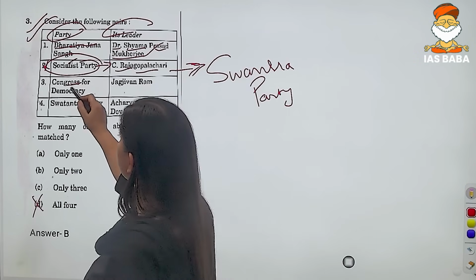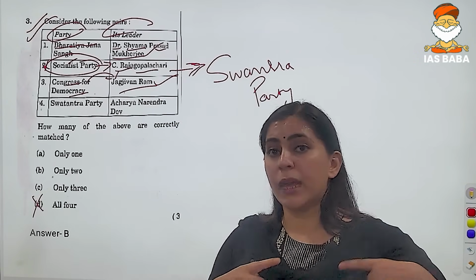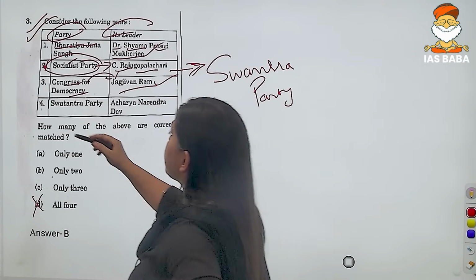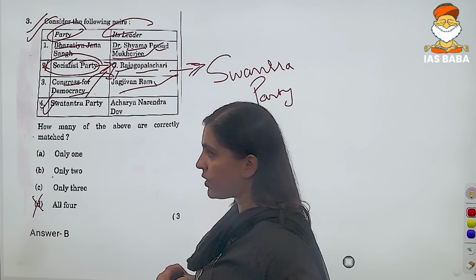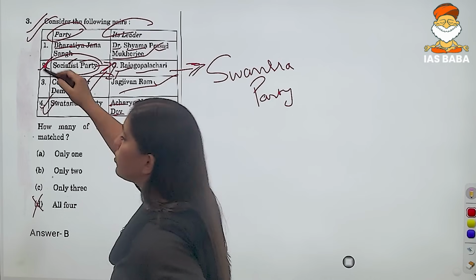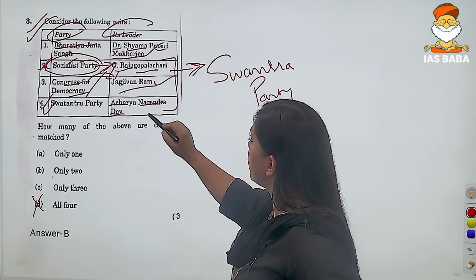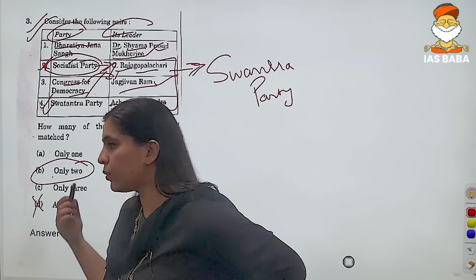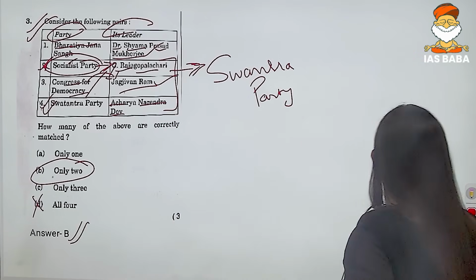Then we have Congress for Democracy. That is the given pair. This option is also correct. Many of you might not know this particular fact, right? Then we have Swatantra Party. See, Swatantra Party is associated with C. Rajagopalachari and Acharya Narendra Dev is associated with the Socialist Party. So UPSC has posed these two things, right? So our correct option would be that only two of the statements are correct. That is answer B.